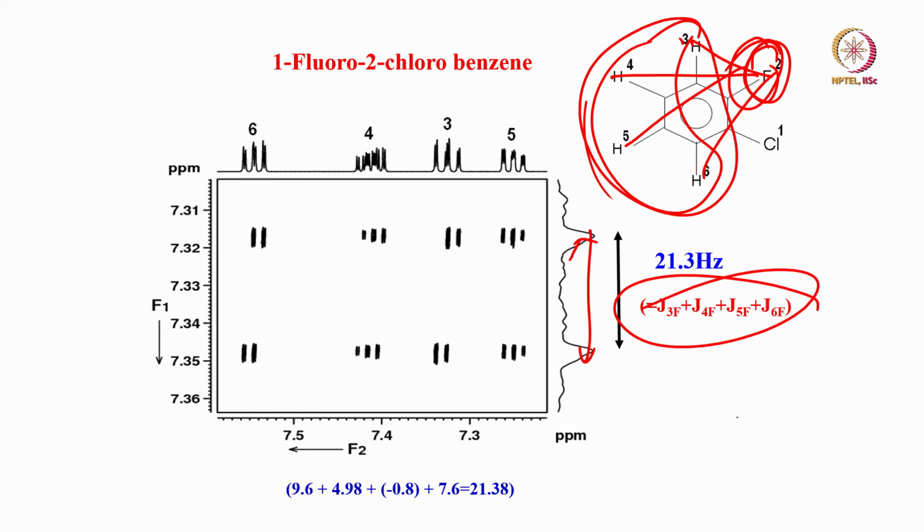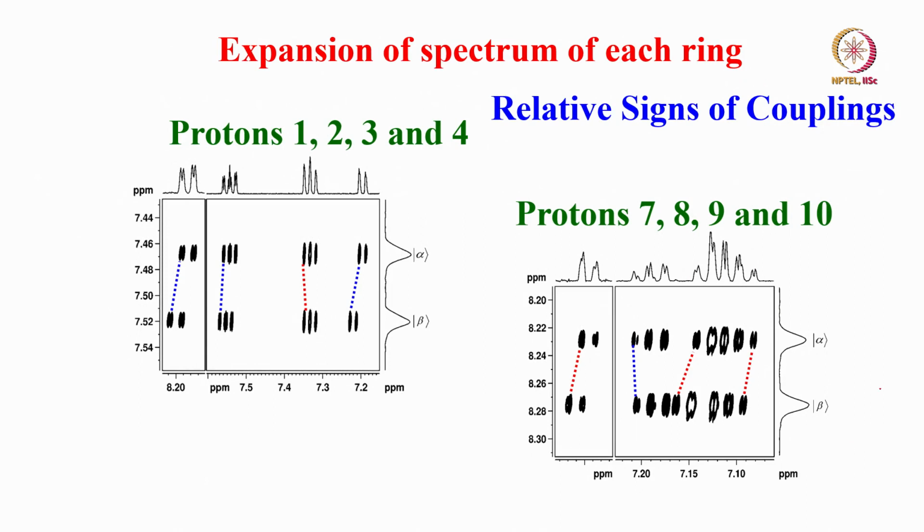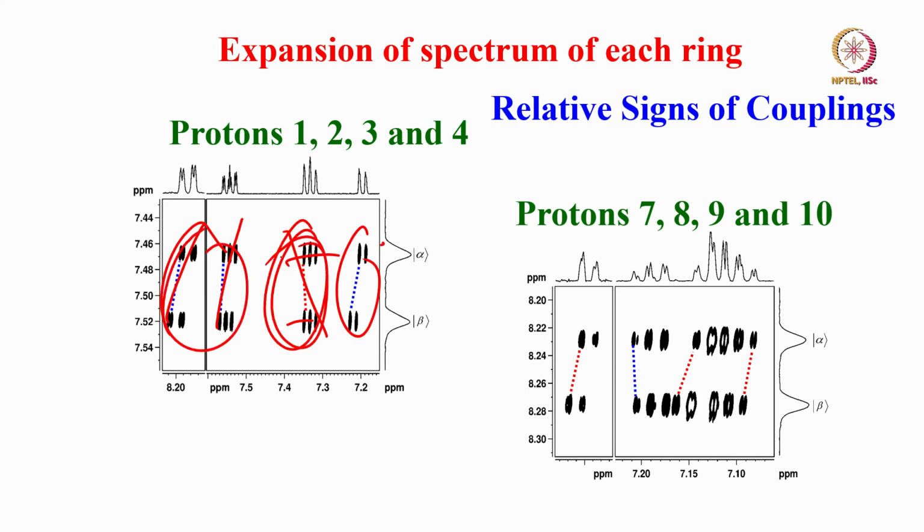Coupling of this fluorine with all the 3 protons together gives rise to the separation. You measure that, it turns out to be this value, and then you can find out the direction of the displacement also. Look at it, this is in this direction, this is in this direction, whereas this is in the opposite direction. So measure the coupling from the displacement vectors and find out if all the 3 are positive, this is negative. If all the 3 are negative, this is positive. You can get the relative sign of the coupling here.